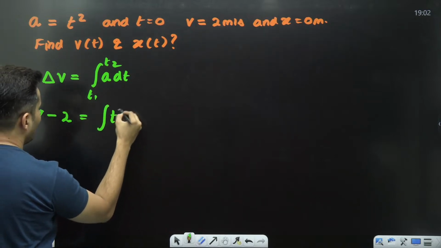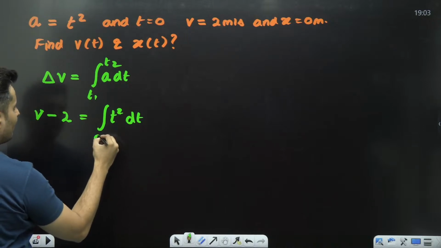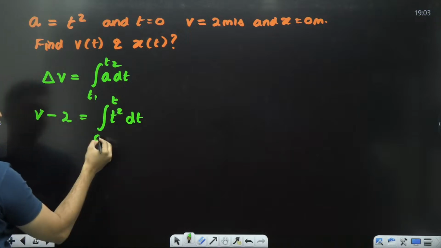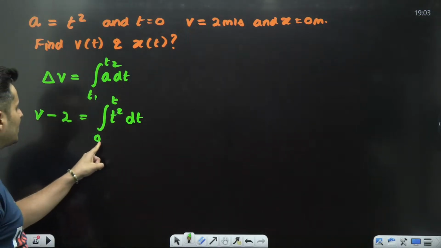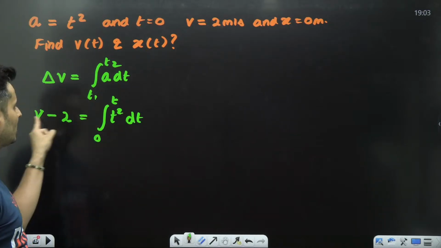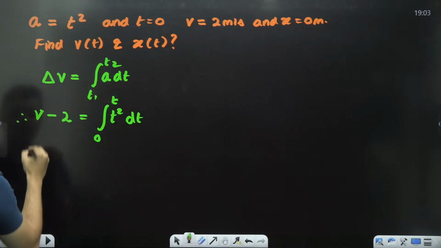Acceleration is t square, so instead of a, I'll put t square dt. Initially, time was 0 when the speed was 2. Finally, the time is t. That's how I will put the limits. Finally, at time t, velocity was v. That's how I substitute the values in this formula.